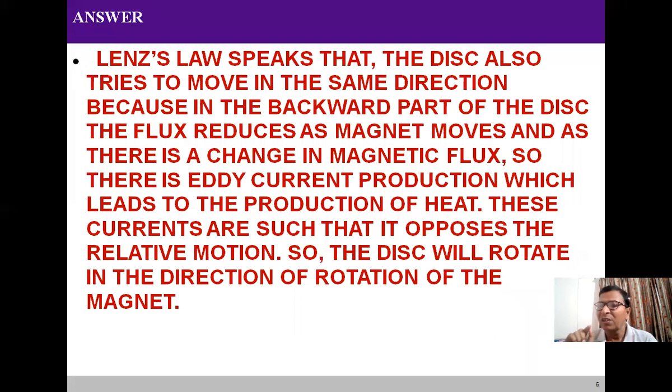Second way, we can also give the answer according to Lenz's law. The disc also tries to move in the same direction because in the backward part of the disc the flux reduces as the magnet moves, and there is a change in magnetic flux due to the rotation. So eddy current is produced, which leads to the production of heat. These currents oppose the relative motion, so the disc will rotate in the direction of rotation of the magnet.